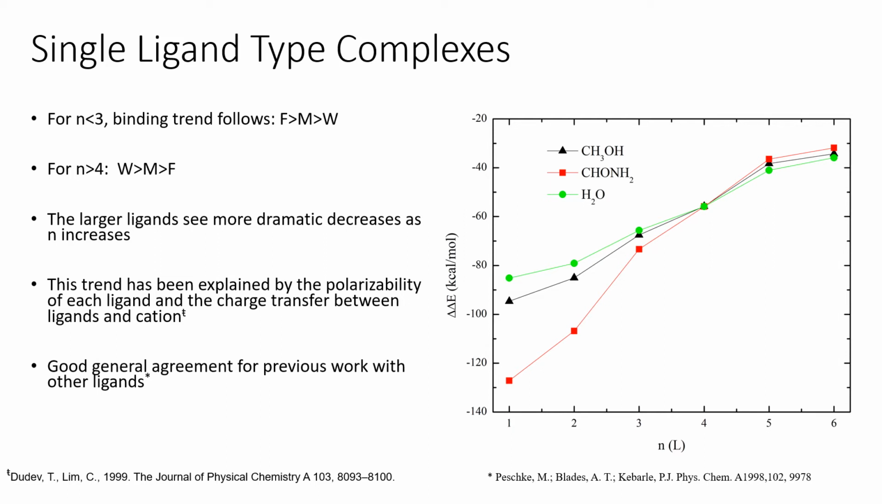This overall relationship has been explained by the polarizability of each ligand, which follows the same trend of water to methanol to formamide, and the cation-ligand charge transfer that occurs in the system. At increased coordination, steric interactions, as well as the decreased charge on the cation, decrease the attractiveness of an additional magnesium-ligand bond. These results have general agreement with results from Peschke et al., which found that acetone follows the same trend.